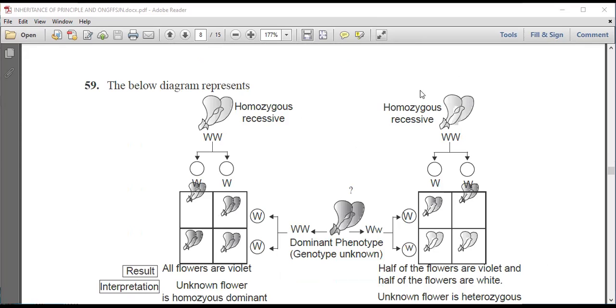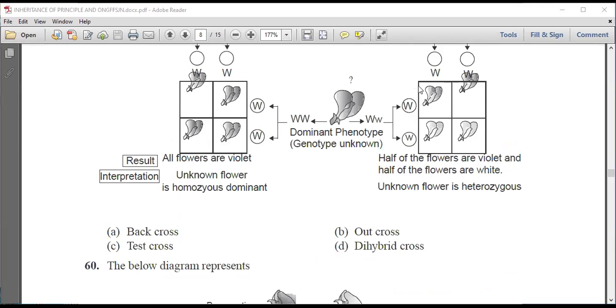Next question is, the diagram represents a homozygous recessive crossed with a dominant phenotype. Here all the flowers are violet, and in this, half of the flowers are violet. So this diagram represents back cross, out cross, test cross or dihybrid cross. We know that this diagram represents the test cross.